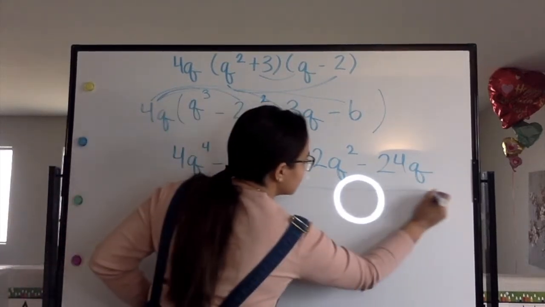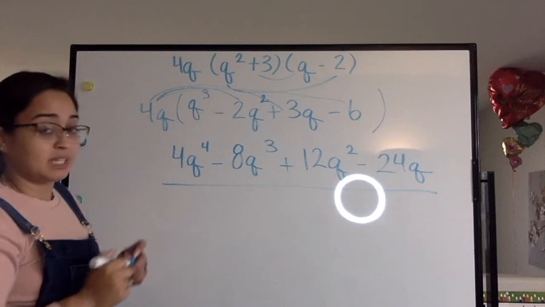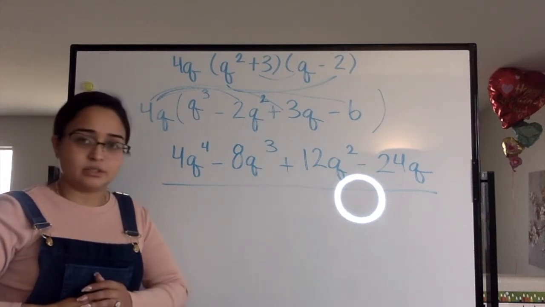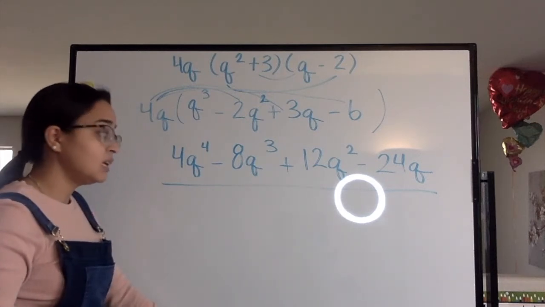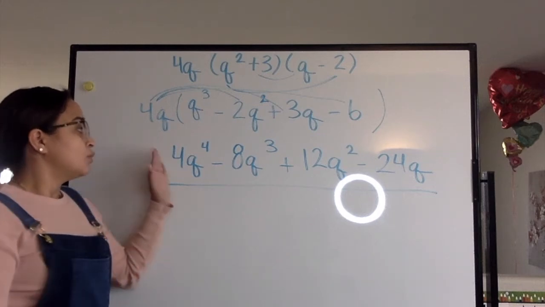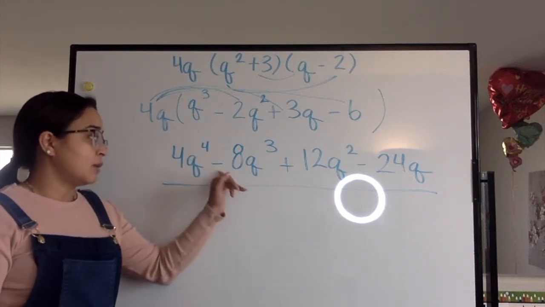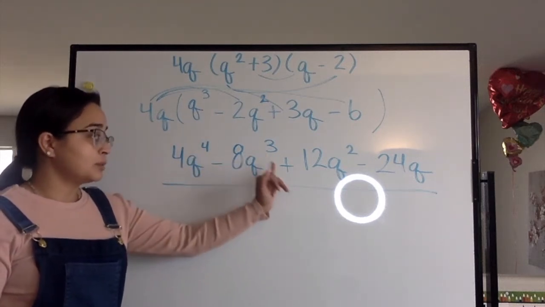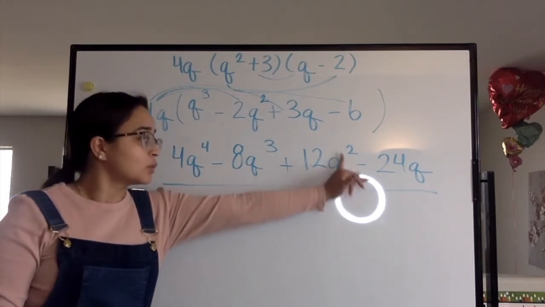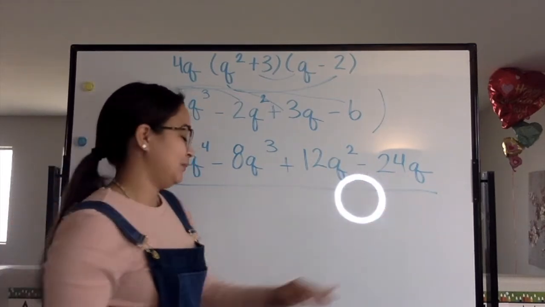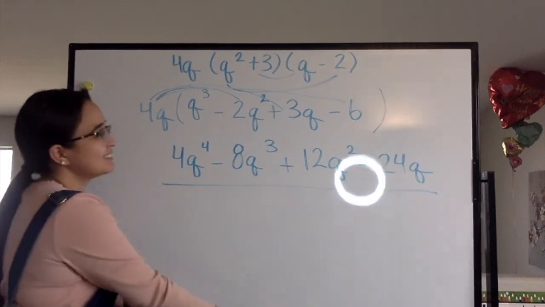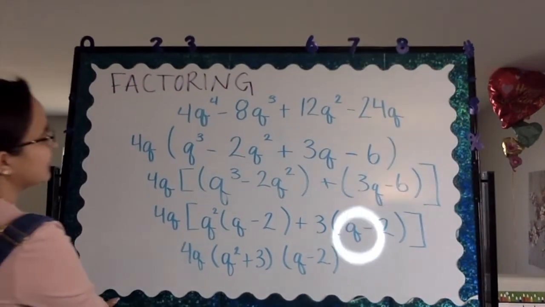Now, is this what we started with in the beginning before we did all the factoring and all that stuff? Let's go ahead and check. 4q to the fourth power minus 8q cubed plus 12q squared minus 24q. That's cute, right? Let's go ahead and check it out.